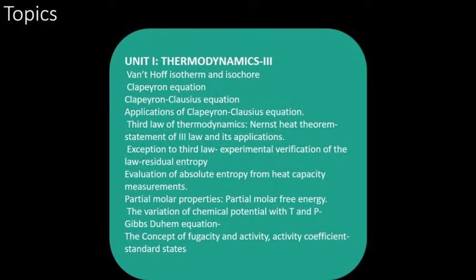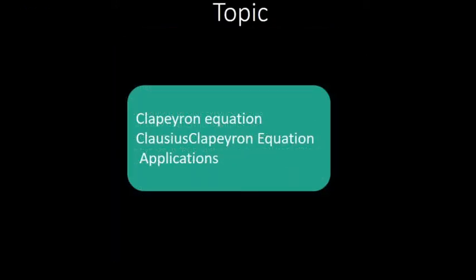Now the topics in this unit are Van 't Hoff's isotherm and isochore, Clapeyron equation, Clapeyron-Clausius equation, application of Clapeyron-Clausius equation, third law of thermodynamics, Nernst heat theorem, statement of third law and its application, exceptions to third law, experimental verification of the law, residual entropy, evaluation of absolute entropy from heat capacity measurements, partial molar properties, partial molar free energy, the variation of chemical potential with temperature and pressure, Gibbs-Duhem equation, the concept of fugacity, activity and activity coefficient, then standard states.